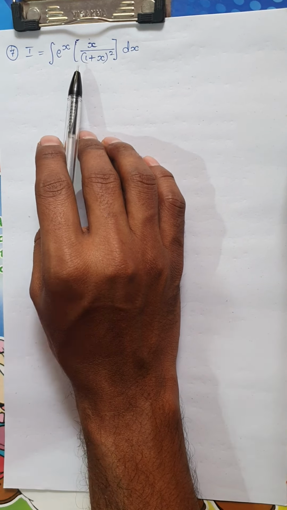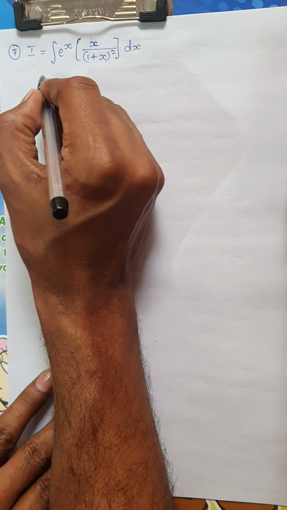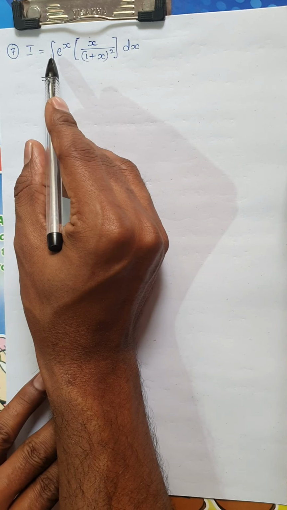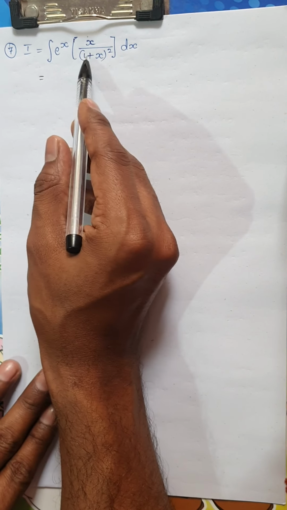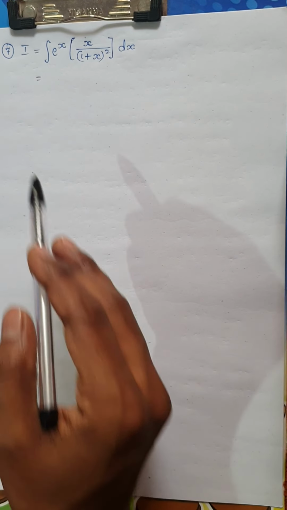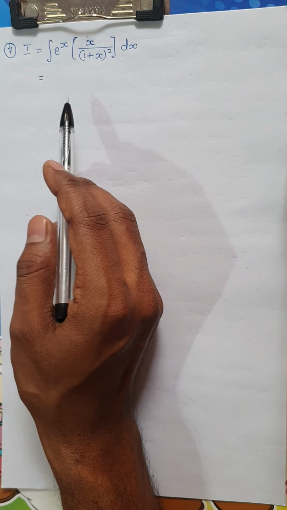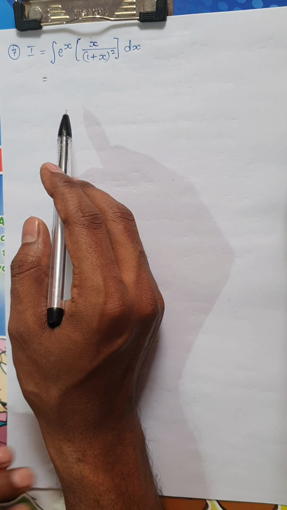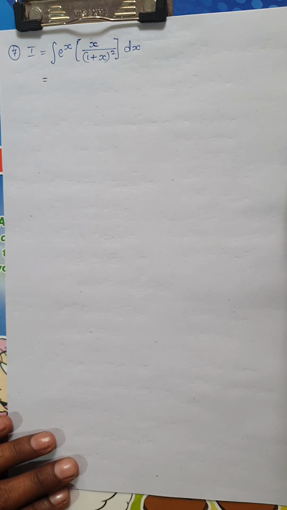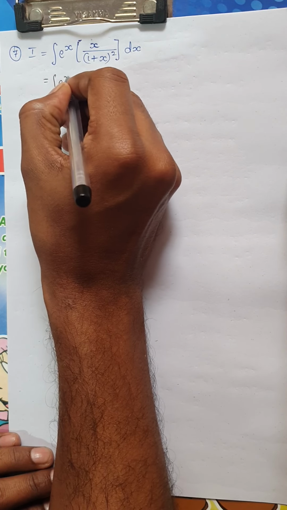There may also be 2 mark questions which don't look directly in the required form. Now look here, the given integral is the integral of e power x into x divided by (1 plus x) whole square. And a small note, the questions I am solving are from exercise 7.6 in the second PUC textbook.